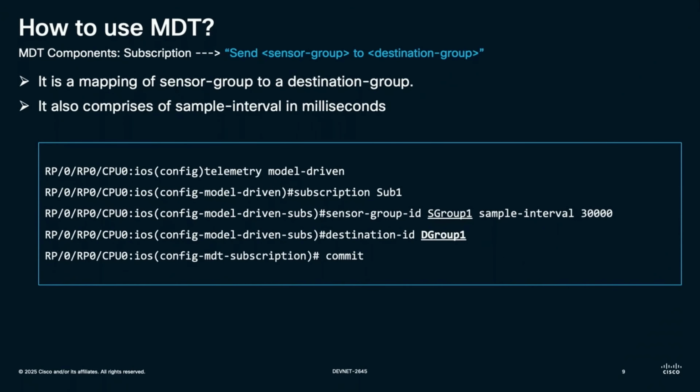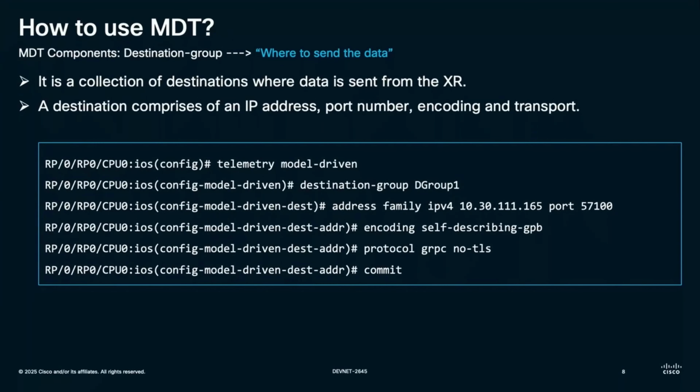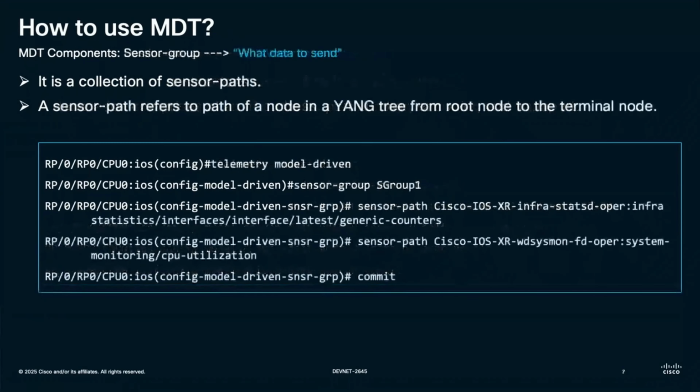Last but not the least, the third component is called subscription group or subscription. Think of a subscription as a mapping between what to send and where to send it. So in this one, you can see I have created a subscription called sub1, which is name of my subscription. And within that subscription, I have mapped both of my first two components, which were S group 1 and D group 1 from my previous two slides. Here I had defined D group 1 and S group 1.